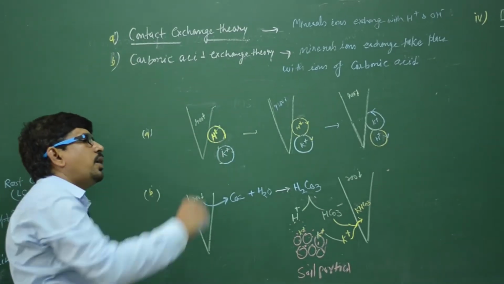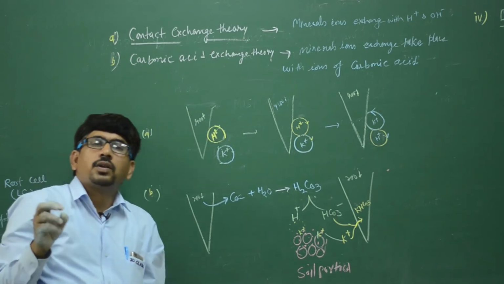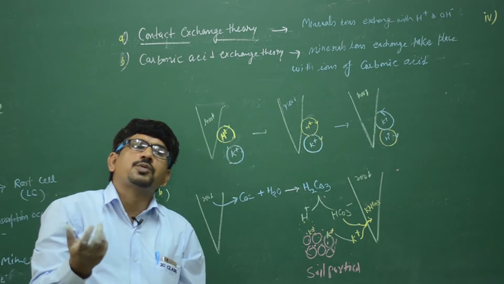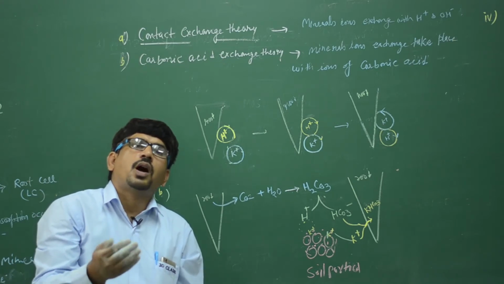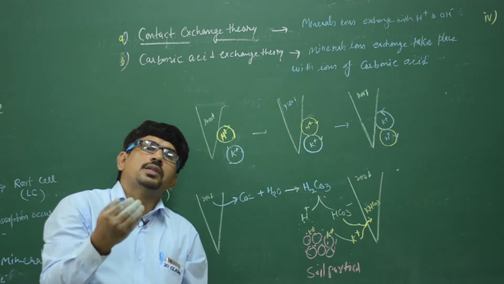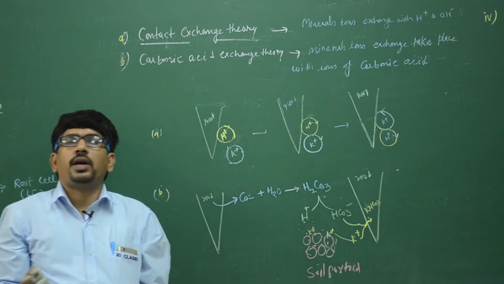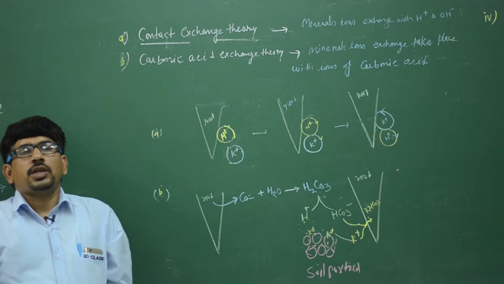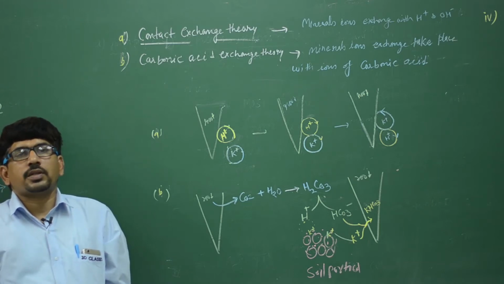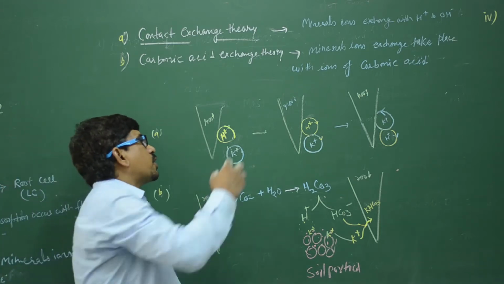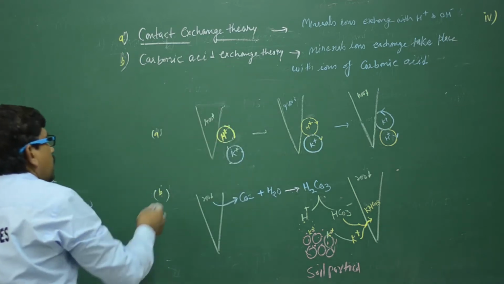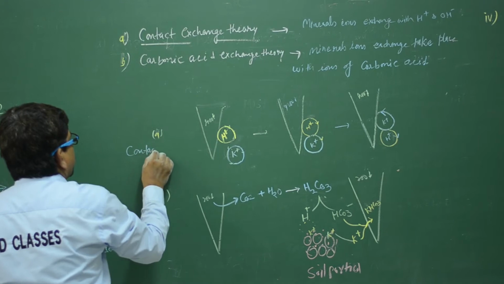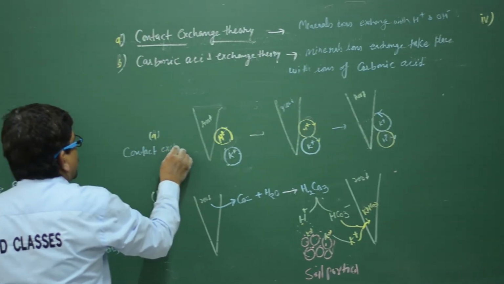In the contact exchange theory, H+ protons move from the root to the outside, and due to resonance they join with K+, and the H+ is exchanged with K+ ions. We explain this theory with the help of this diagram, and that is known as contact exchange.